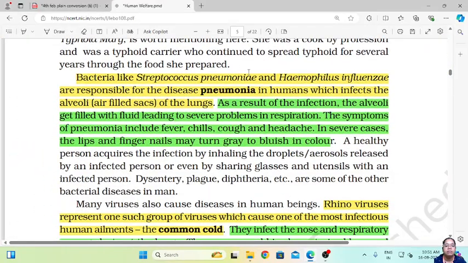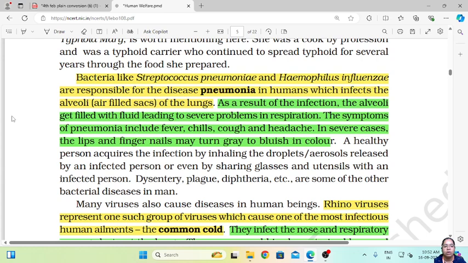The second one is pneumonia. Bacteria like Streptococcus pneumoniae and Haemophilus influenzae are responsible for the disease pneumonia in humans, which infects the alveoli, the air-filled sacs of the lungs. As a result of the infection, the alveoli get filled with fluid, leading to severe problems in respiration.